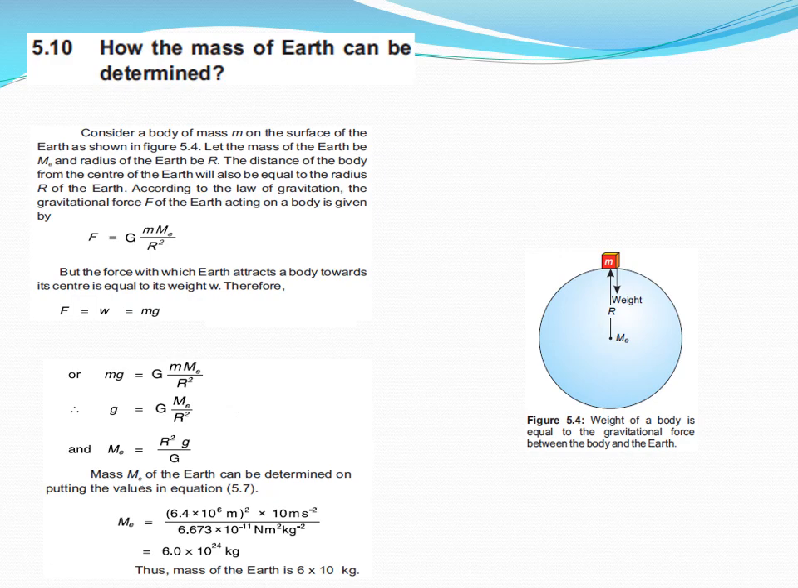So plugging in the values, r equals 6.4 into 10 to the power 6. Small g, the acceleration due to gravity, is 10 meter per square second. And in the denominator, uppercase G is 6.67 into 10 to the power minus 11. After simplification we get 6 into 10 to the power 24 kg. Thus the mass of the Earth is 6 into 10 to the power 24 kg.